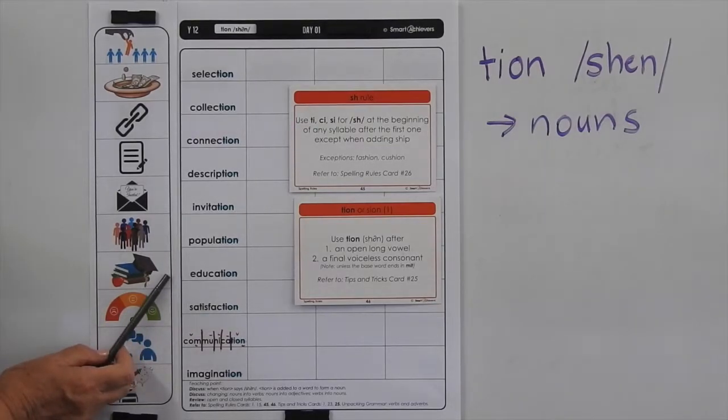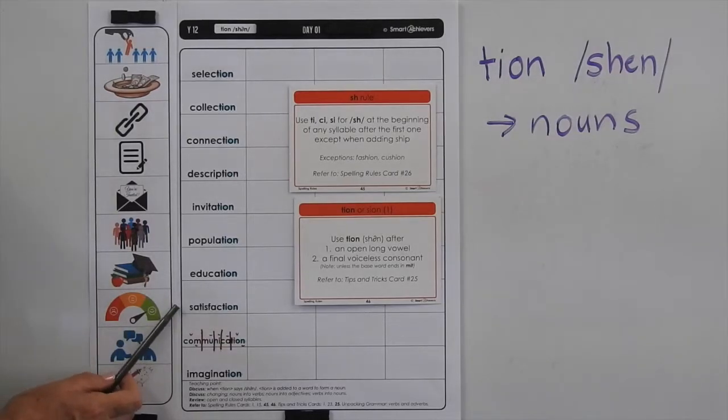Education is receiving or giving instruction, usually at a school or university. Satisfaction is the fulfillment of one's wishes, expectations or needs, or the pleasure derived from this. Communication is imparting or exchanging information by speaking or writing or some other means. And imagination is forming new ideas not yet present.